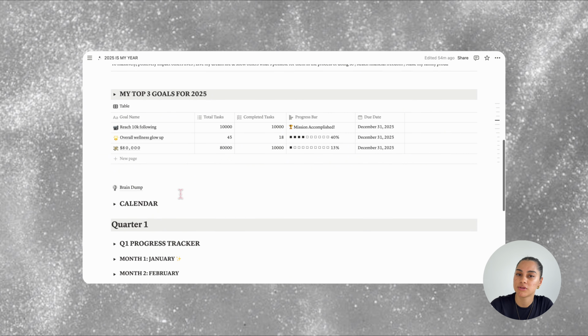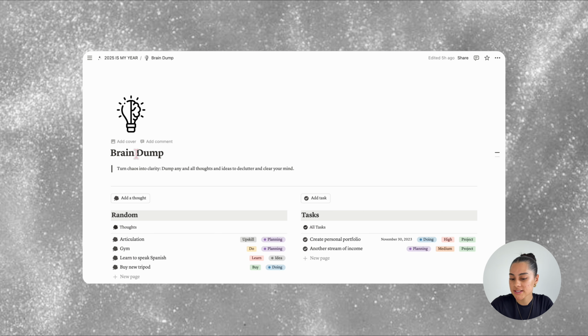Now we'll move on to the brain dump below it. So this is a space to dump any and all thoughts and ideas to declutter your mind and turn chaos into clarity.